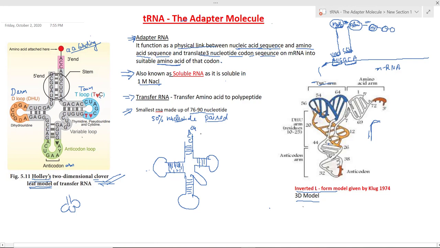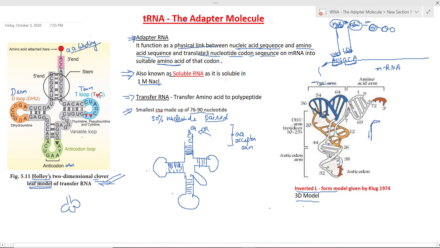We can write it here. It is known as the amino acid acceptor arm or amino acid binding arm. This is the stem of this arm. This is a hydroxyl group, and the amino acid attaches here at the hydroxyl group. That's why this is known as the amino acid acceptor arm.